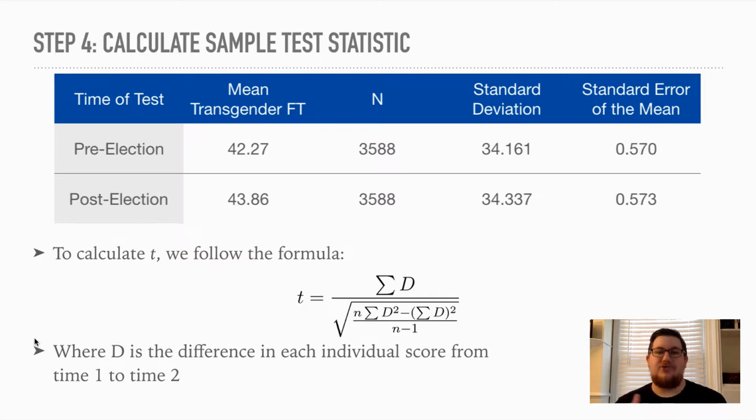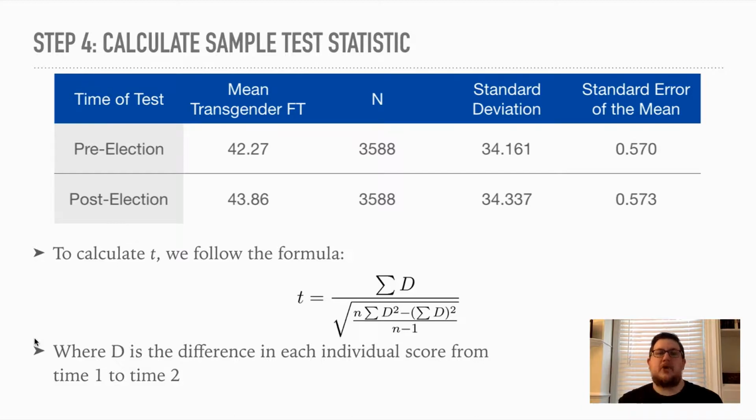And you divide that by the square root of the function n times the sum of the squared change. Some people want less, some people want greater. You just want the overall change. That's why you square it. And you multiply that by n, minus the sum of the individual D's, squared, which will also be positive, right? But it's going to be a smaller magnitude because a lot of those positives and negatives will cancel each other out within the parentheses, divided by n minus 1.